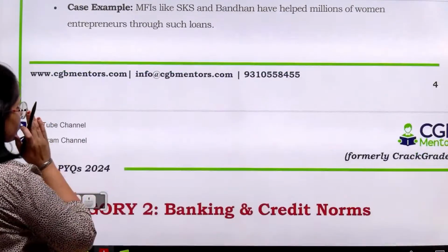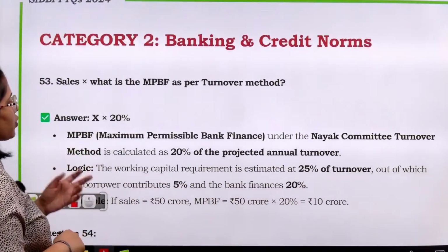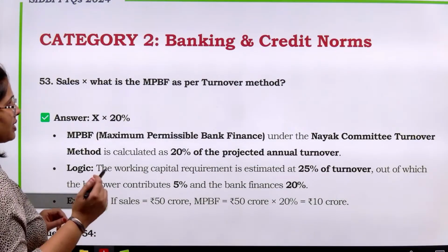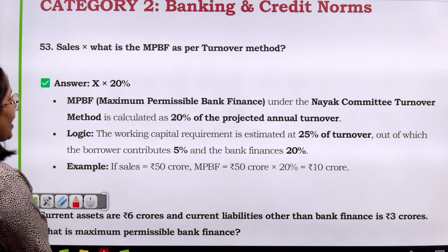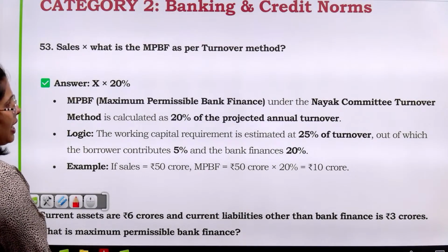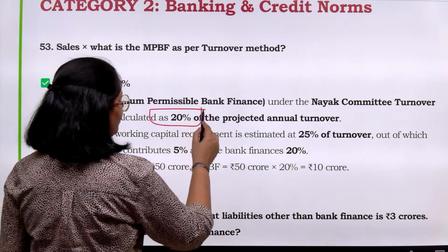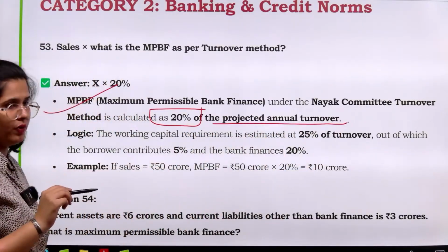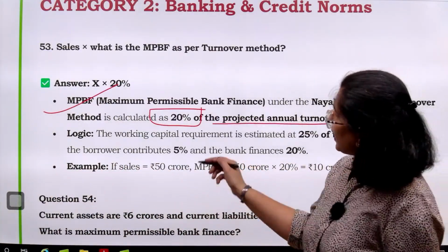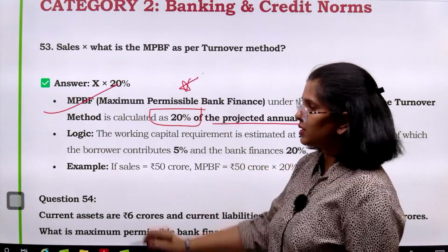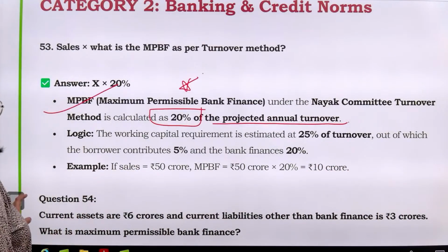Now next is the category 2, banking and the credit norms. So over here first question is maximum permissible bank finance के turnover method के under what is the bank finance that would be provided as a percentage of sales. So MPBF under the Nayak committee turnover method, how much it is calculated? 20% of the projected annual turnover. सीधा आपके PDF में दिया हुआ था ये जो आपकी condition है, right? This was given along with the calculation. This was straight away given in your PDF, and this is a pretty direct question.